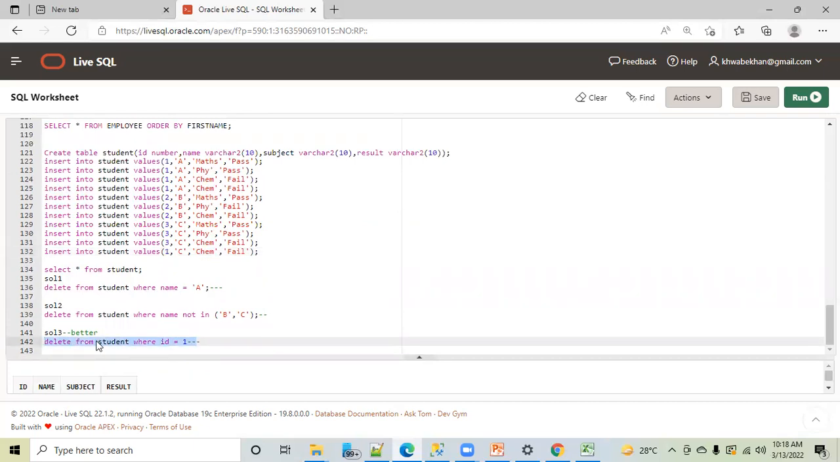No, because if you go with this option, this will delete this C as well. But you want to delete only A records. So in that case, you have to use this only. Hope you all understood this delete one. Any question? No questions. Okay, so this is all about delete. You can customize it, you can delete whatever you want.